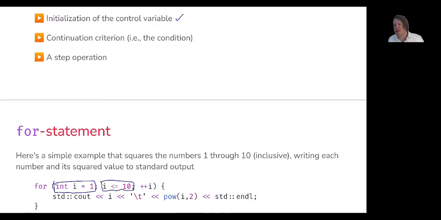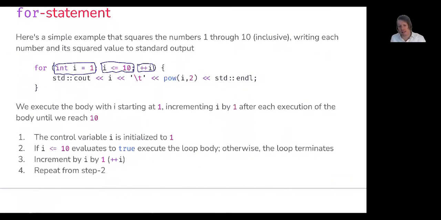So I'm going to execute this block of code while i is less than or equal to 10. And then once I hit 11, I'll end. And then the step operation here is going to increment i to move it towards that termination. So how does this work?